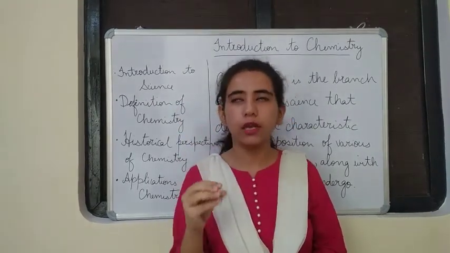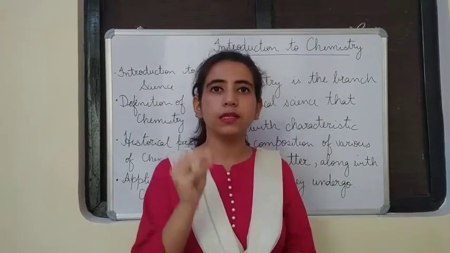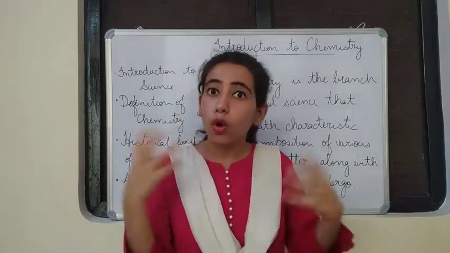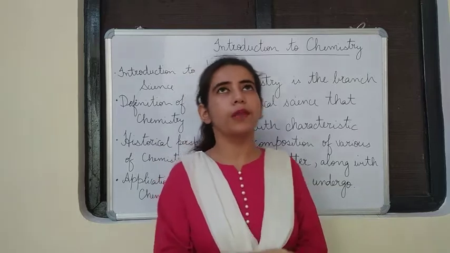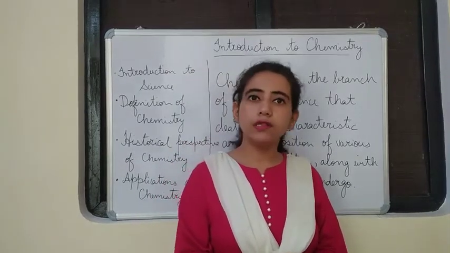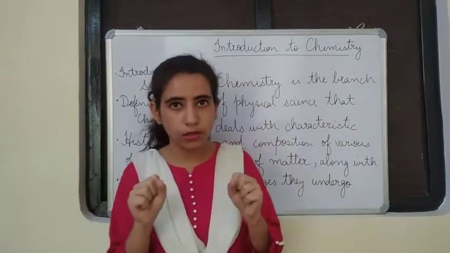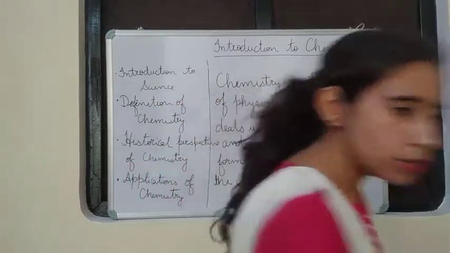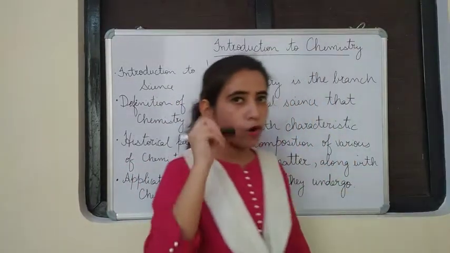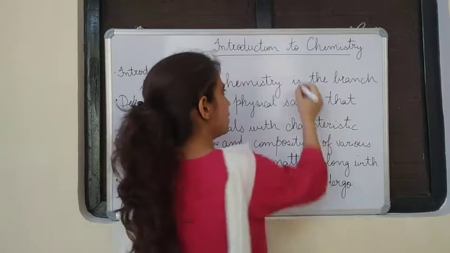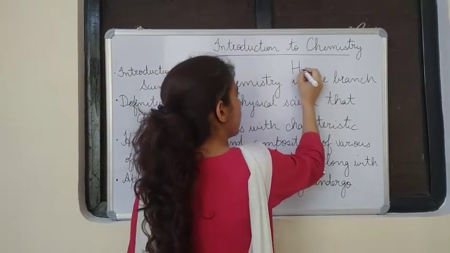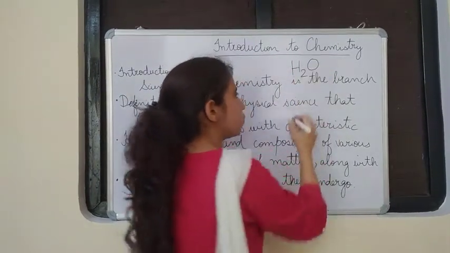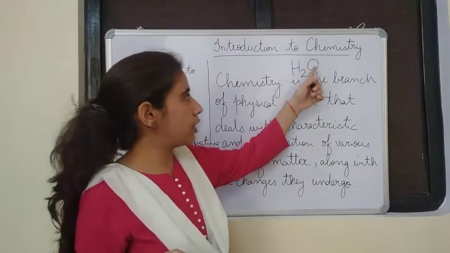Now what does that mean? Composition means what a substance is composed of, what it is made up of. For example, if you are taking water, water is made by mixing hydrogen and oxygen. If you are not aware of its formula, let me tell you, its formula is H2O. So it is formed by mixing hydrogen and oxygen.